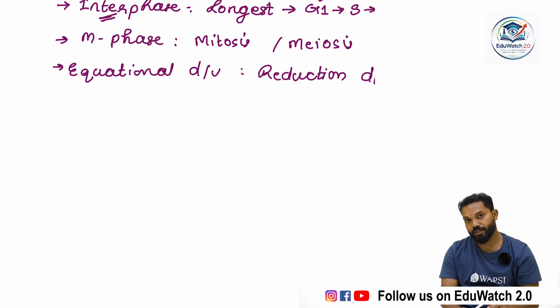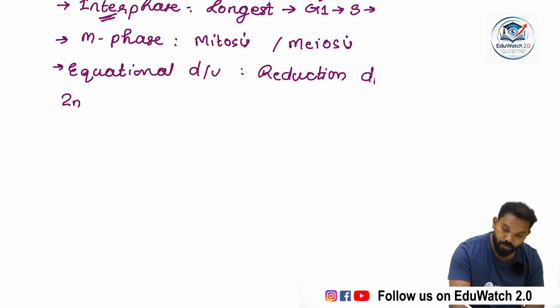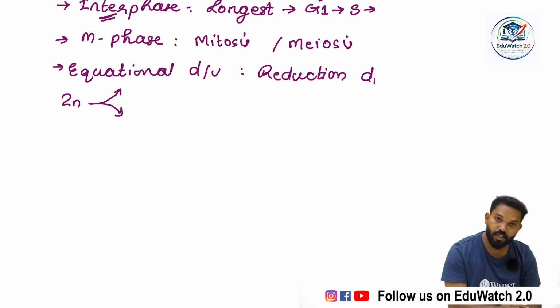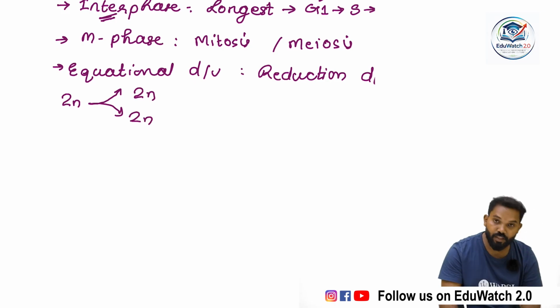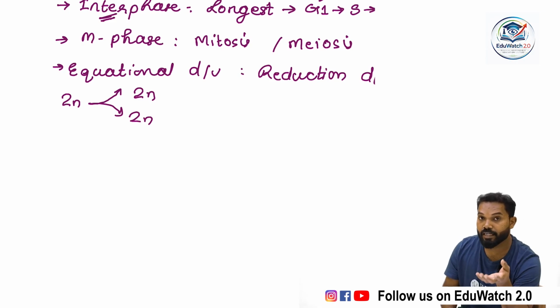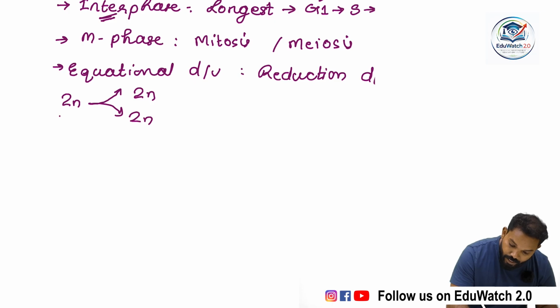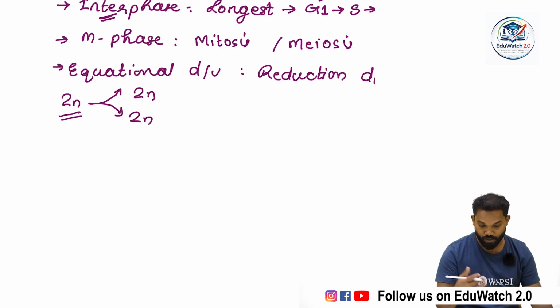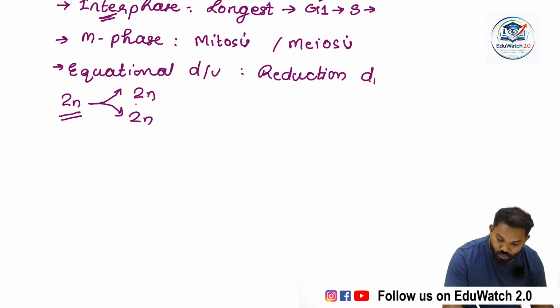The characteristic of an equational division: if a parent cell which is diploid in nature undergoes cell division and produces two daughter cells, and these two daughter cells are also diploid in nature and structurally two equal halves of their mother cell, quantitatively and qualitatively equal.